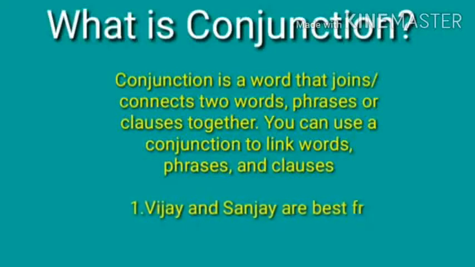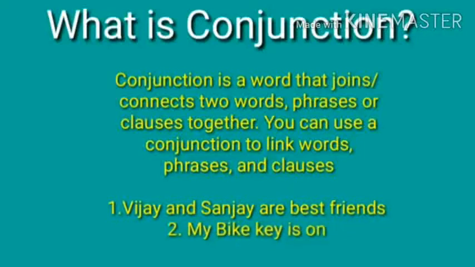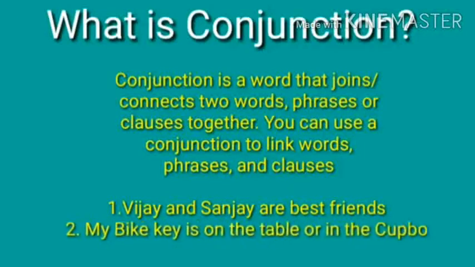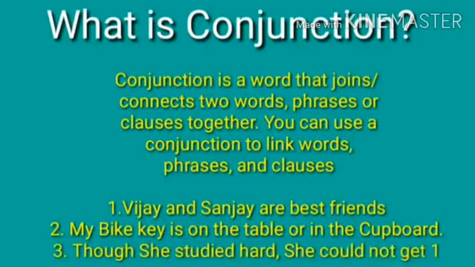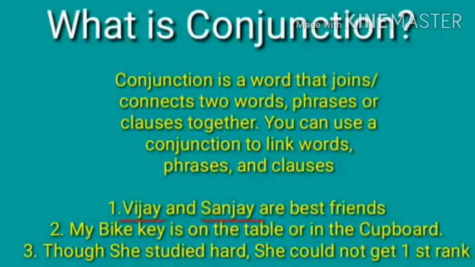Now let's see the definition of a conjunction. A conjunction is a word that joins, connects two words, phrases or clauses together. You can use a conjunction to link words, phrases and clauses. For example, Vijay and Sanjay are best friends. Now Vijay and Sanjay are two nouns. They are connected with a word, that is, and.